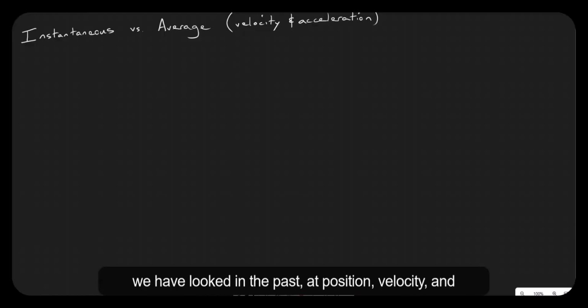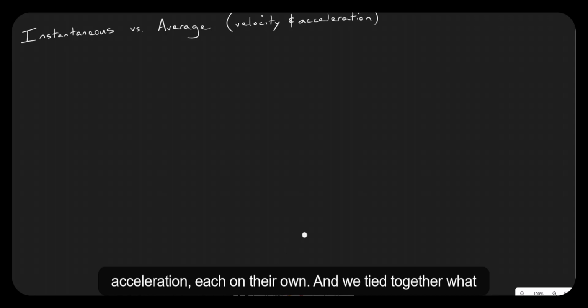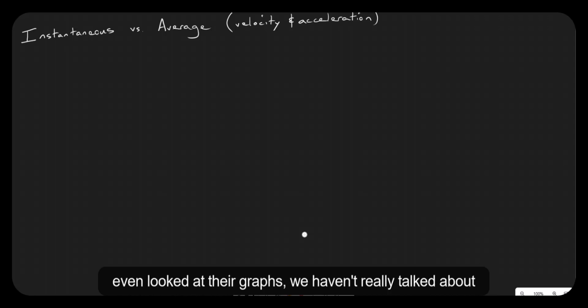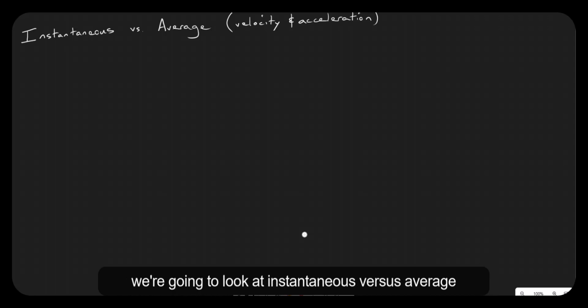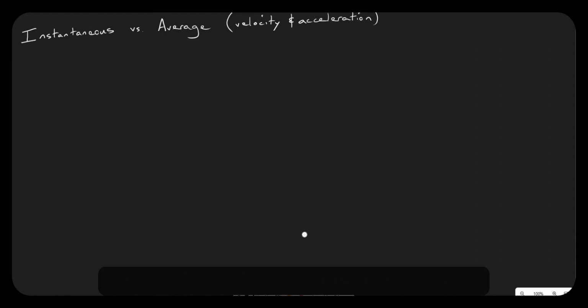We have looked in the past at position, velocity, and acceleration, each on their own. Then we tied together what they mean and how they're related to each other. We've even looked at their graphs. We haven't really talked about taking any of these measurements over a prolonged stretch of time, just at any given moment. So in this video, we're going to look at instantaneous versus average quantities.